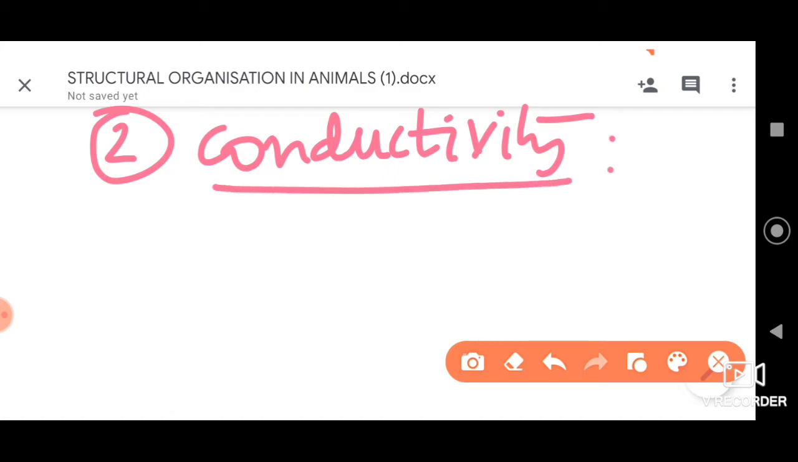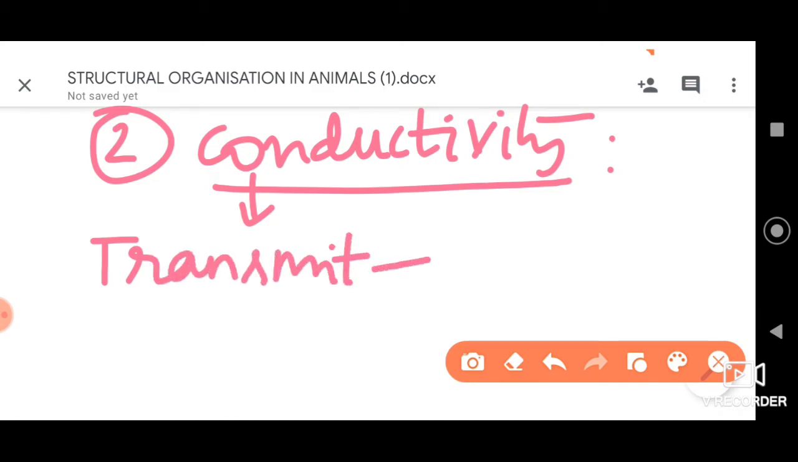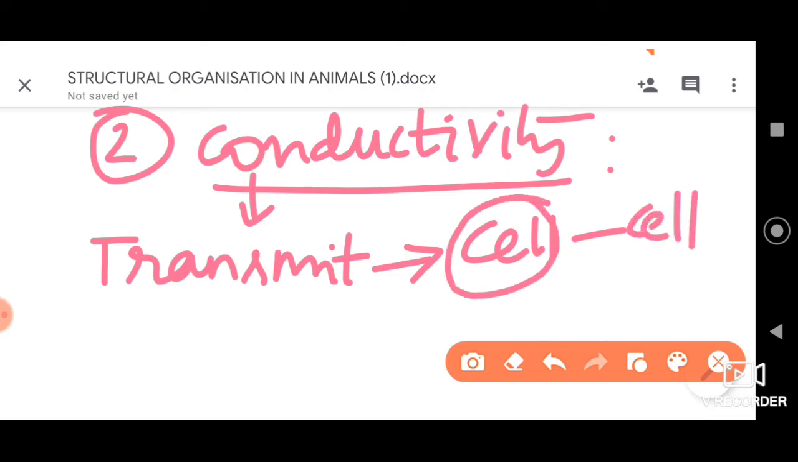Conductivity is the second property. So what do we mean by this? It is the ability to transmit the excitation from one cell to the other cell. Are you getting my point? That is very important. So transmitting the excitation: whatever the messages these cells receive will be passed on to the other cells, other fibers. So that property is called conductivity.